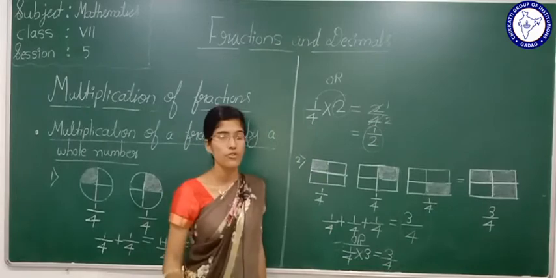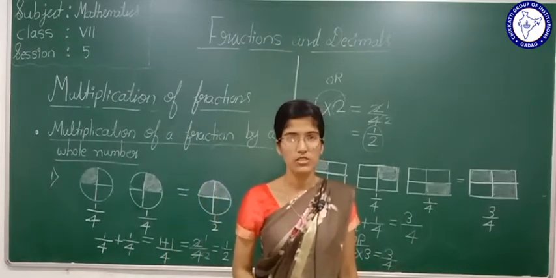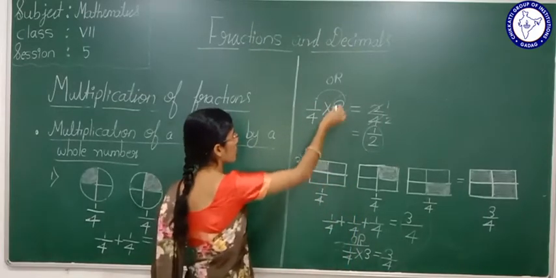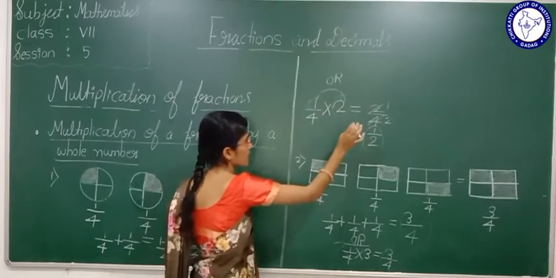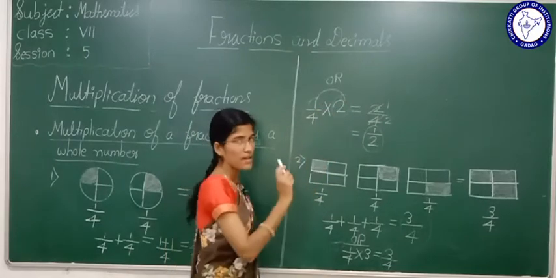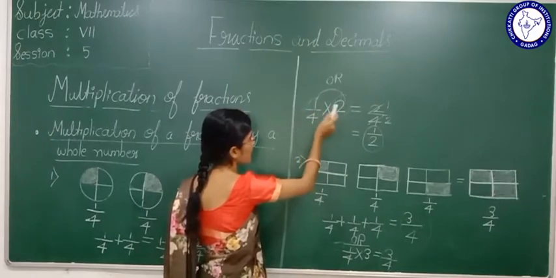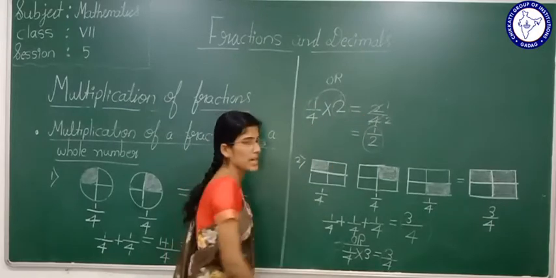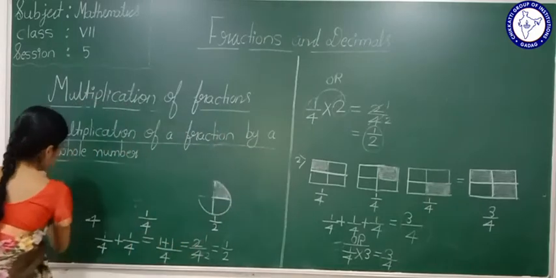What can we tell? If you want to multiply a proper or improper fraction, what do we have to do? We have to multiply the whole number with the numerator of the fraction, keeping the denominator same. Once more I will repeat: if you want to multiply a whole number with a fraction, multiply the whole number with the numerator of the fraction, keeping the denominator same. Now we have reached a conclusion. We will write that here.